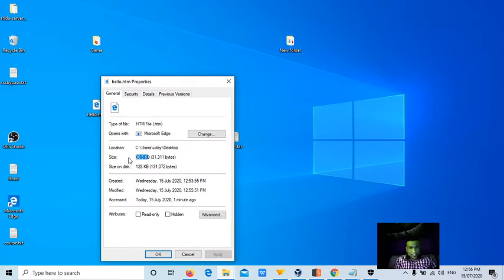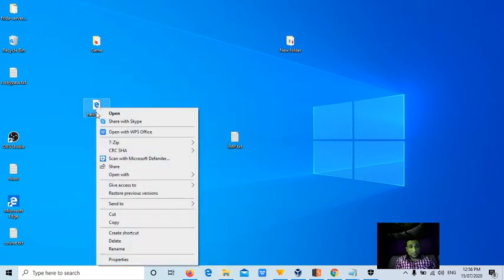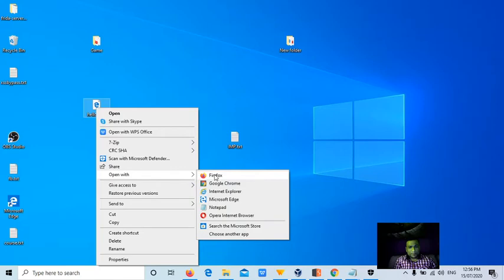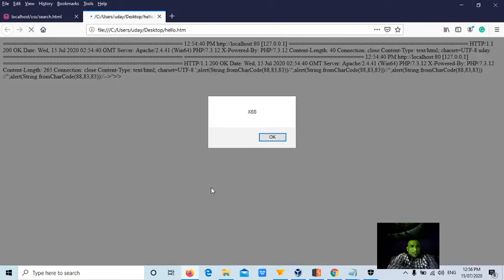The size is 30 KB. Even if the file size is 10 MB, guys, if you have 16 GB RAM, it's not a problem. Right click, open with Firefox. Can you see, guys, the script is executed. Awesome. The application is vulnerable to cross-site scripting.